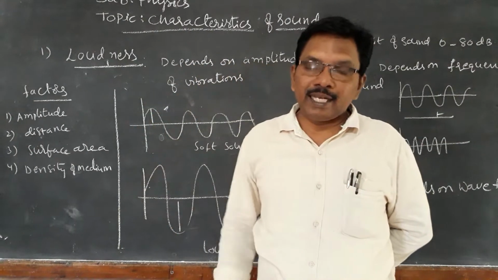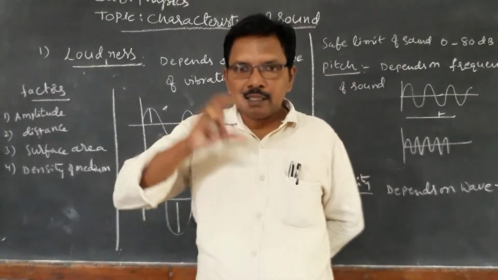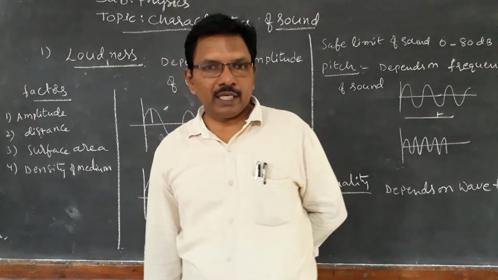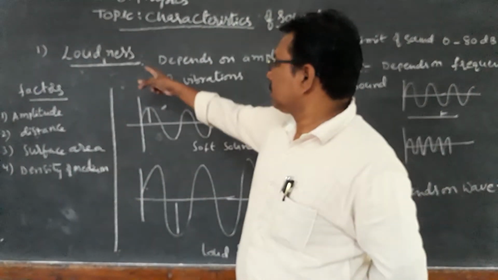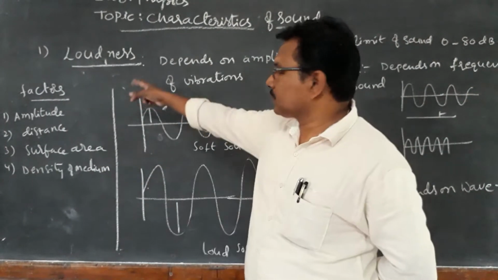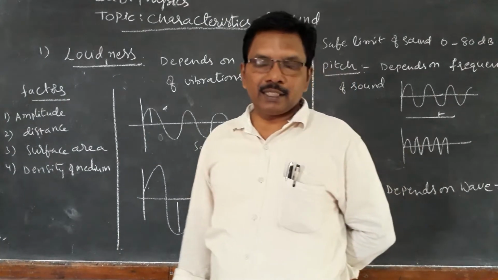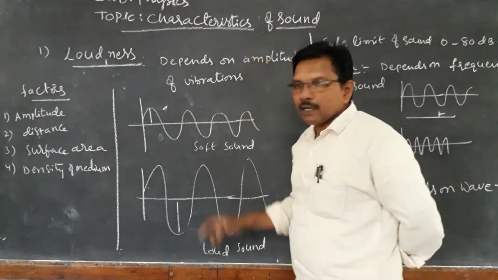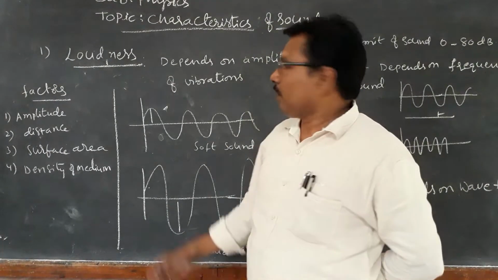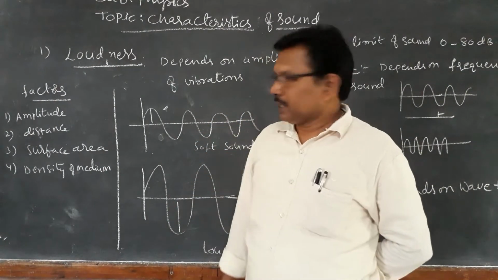The vibrations are increased, then the amplitude increases, the length of the vibration increases. When amplitude increases, the sound increases. That means the loudness of the sound will increase. So loudness depends on the amplitude of the vibrations of the body.